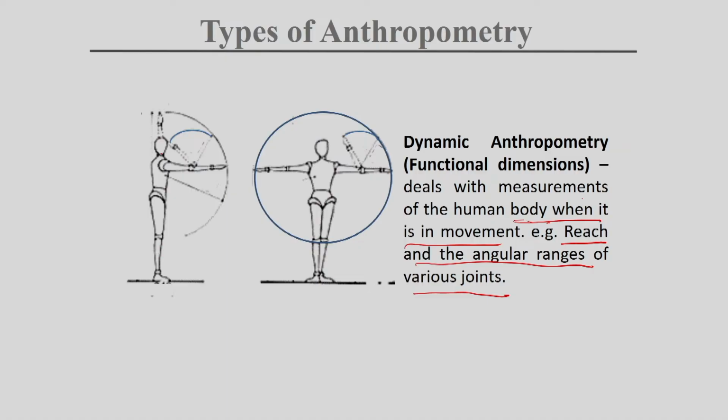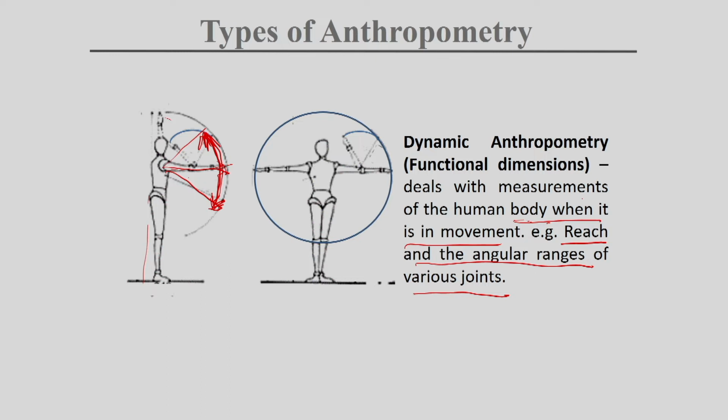If the person is standing and wants to reach something, then you extend your hand, so that is not a static condition. If you want to take something from an above shelf or below, then you put your hand like this, and you can move it this way or that way. That is the angular range of how you can move your hand.